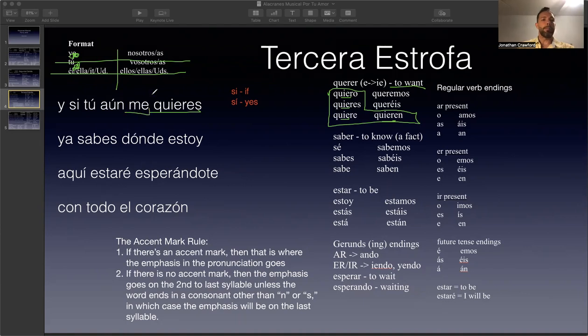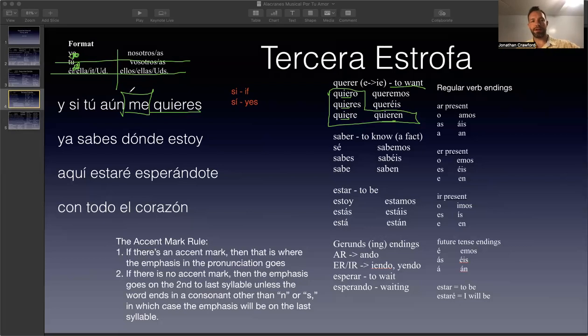Now, let's talk about me. We already know what me means. I talked about it on the previous slide with the direct object pronouns. Amar, who do you love? It requires a person to love somebody. So it's a transitive verb. It needs a direct object pronoun. And me refers to yo, me, right? It's pretty easy to remember because it's spelled the same way. It's pronounced me in Spanish, but it's me, right? And if you still love me.